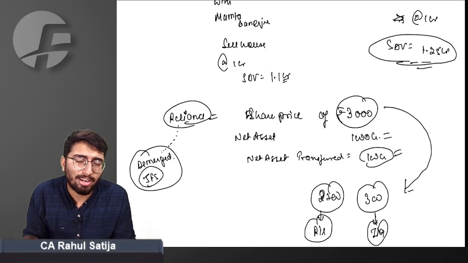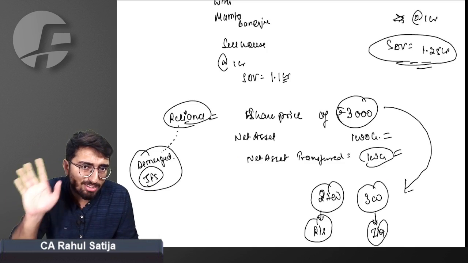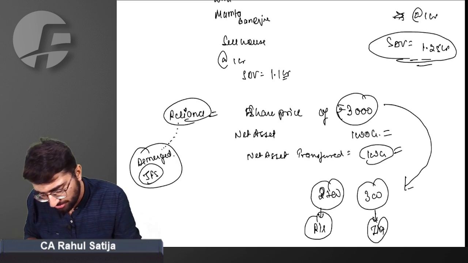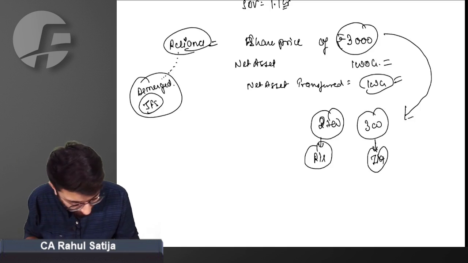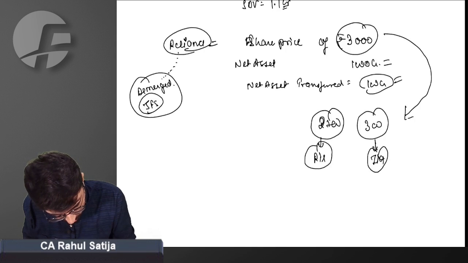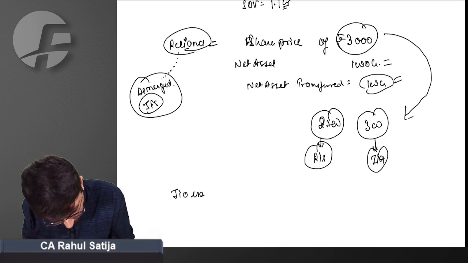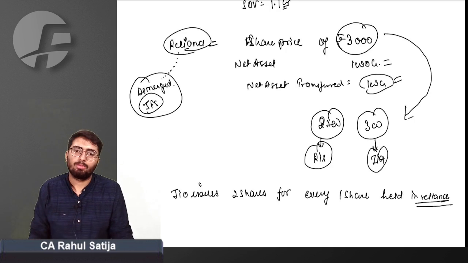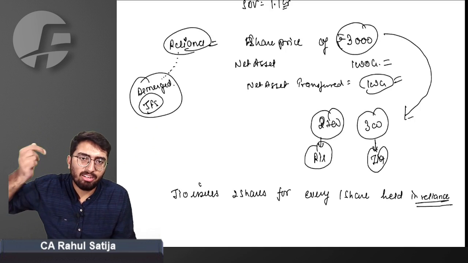This is how we have to calculate cost of acquisition for the demerged company and cost of acquisition for the resulting company. Now I'm giving you a typical case. What if Geo issues 2 shares for every 1 share held in Reliance?